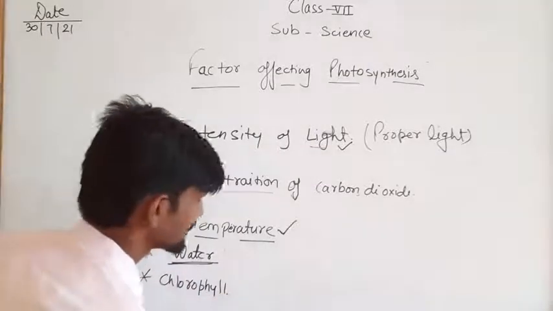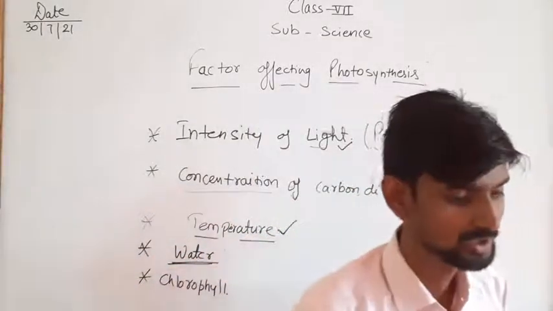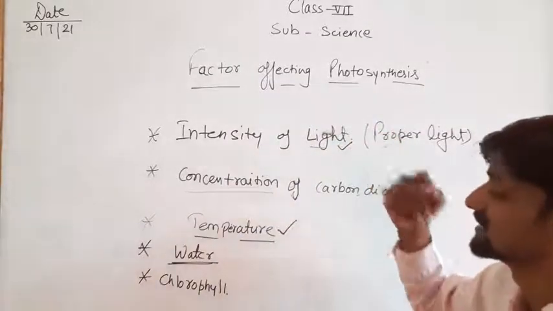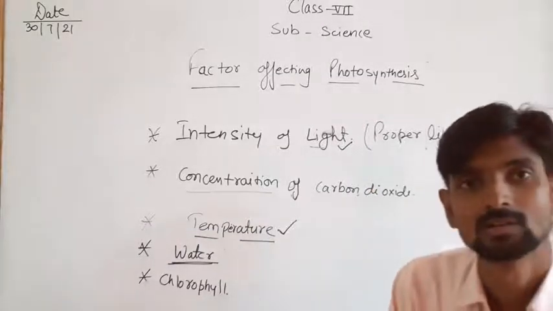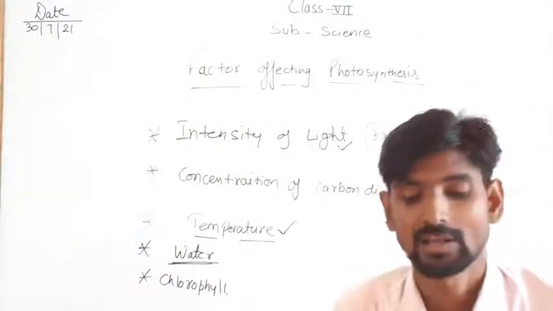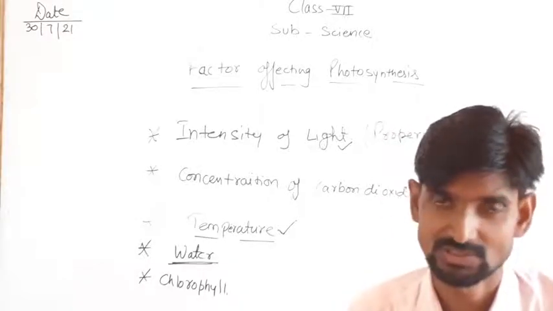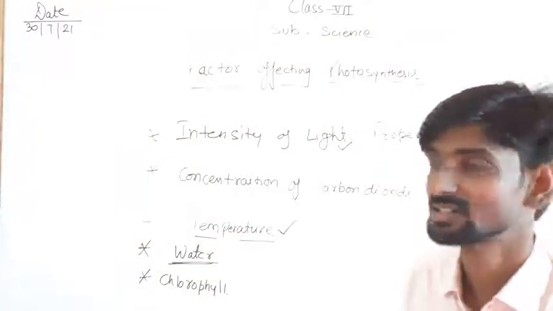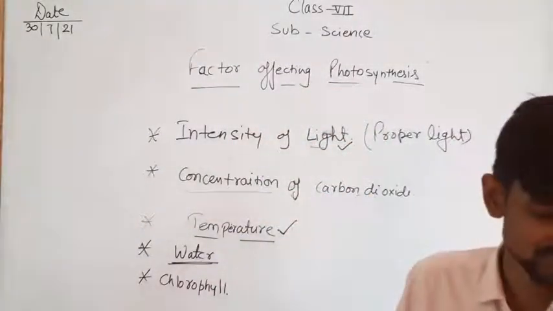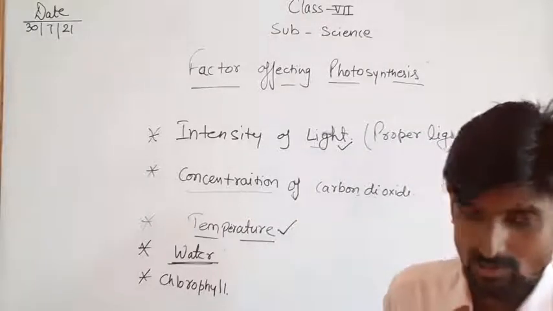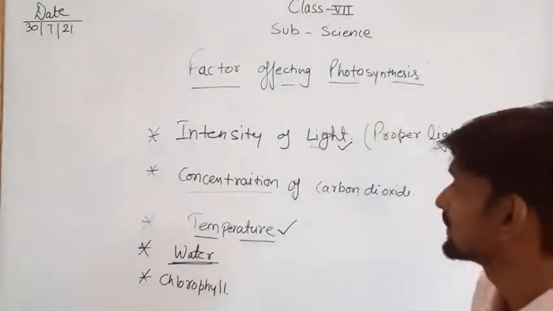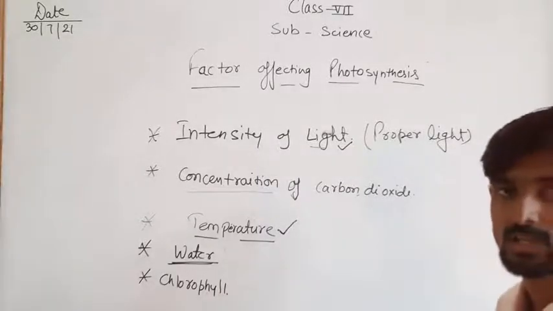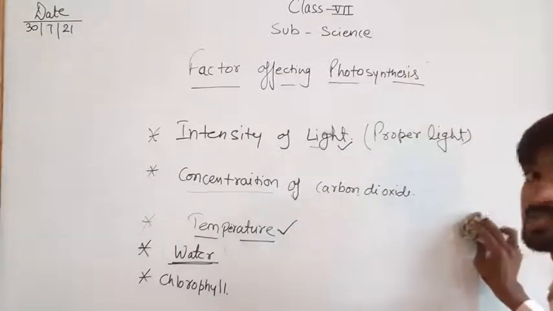Chlorophyll also plays a vital role in the photosynthesis process. Without chlorophyll, the plants cannot do the photosynthesis process. So these are some points which affect the photosynthesis process. Clear? So dear students, you can take a screenshot to prepare your notes for further use.